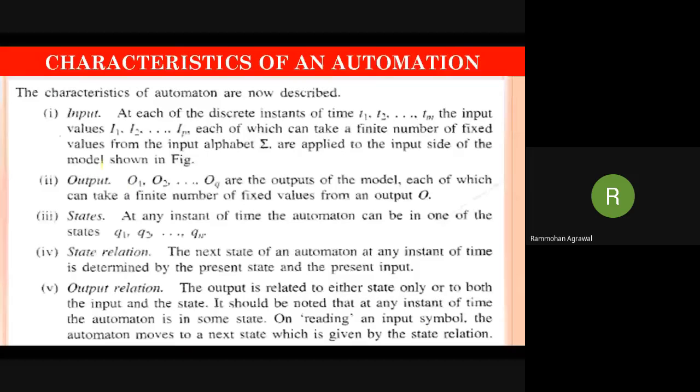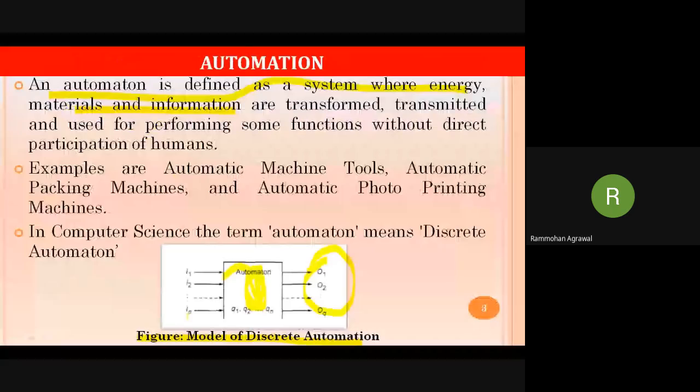The first one is definitely the input, because the input is the very first and essential step. At each discrete instance of time, T1 to Tn, a number of inputs, which we have given as I1, I2, up to Ip, are being given.